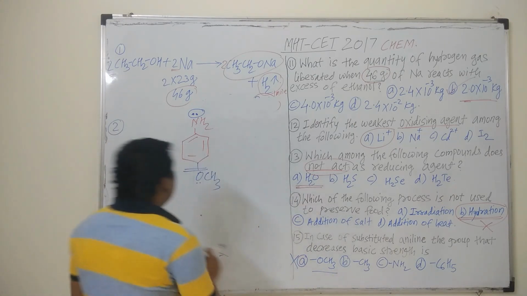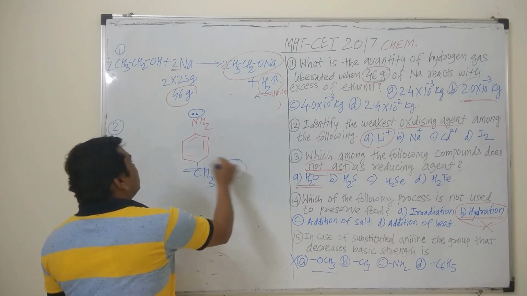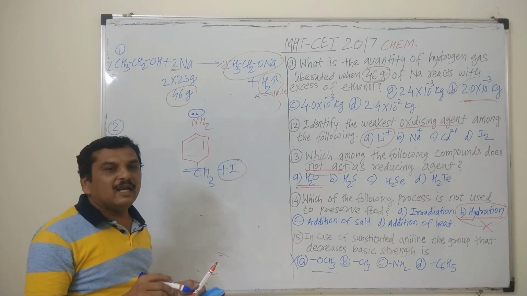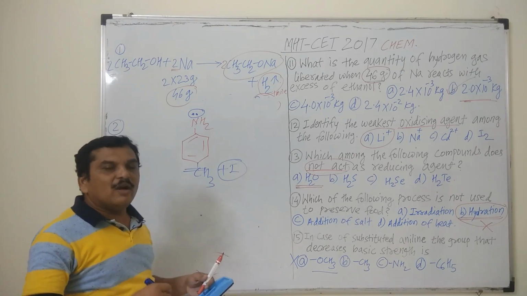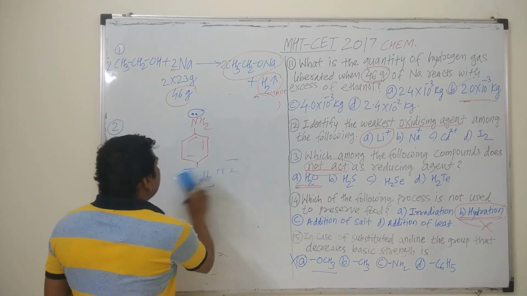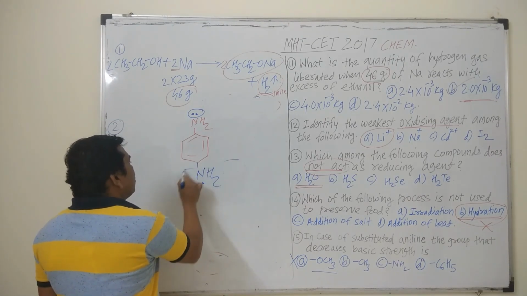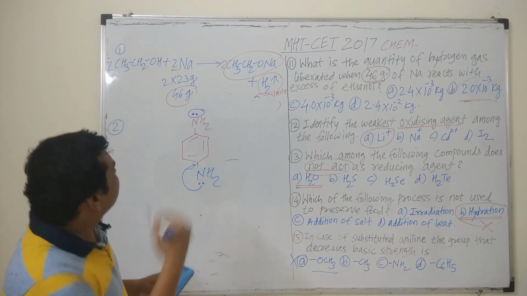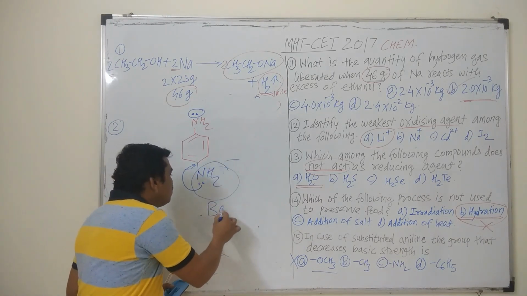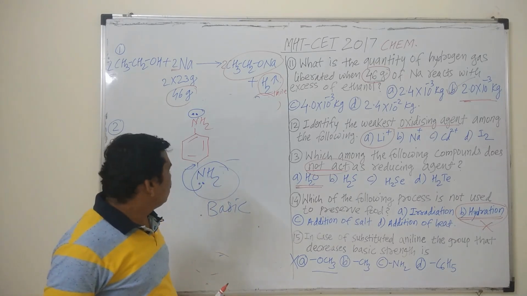If a CH3 group is there, the CH3 group also exerts a positive inductive effect, a positive I effect, on the benzene ring. It releases electrons to the benzene ring and the benzene ring to the nitrogen. Hence the electron density on nitrogen increases by CH3. Then if we observe the NH2 group, it has a lone pair of electrons, it will donate the lone pair to the benzene ring, and the benzene ring again donates to the NH2 group, and this NH2 group is also basic in nature due to its lone pair of electrons. These electrons are also available for donation to the species.